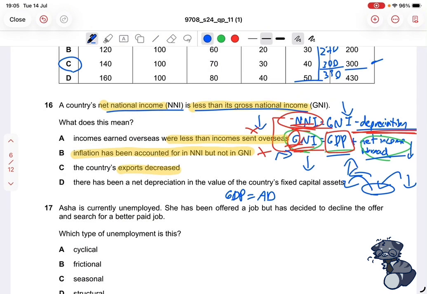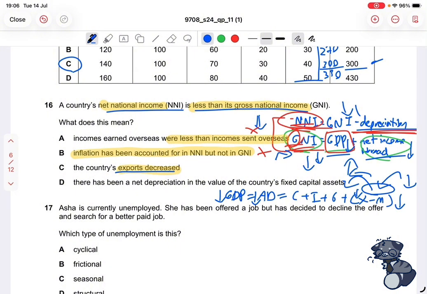And we also know that the components of aggregate demand include consumption, investment, government spending, and net exports, which means exports minus imports. So it says that the country's exports have decreased. Therefore, if the exports decrease, then the net exports will also decrease. That means aggregate demand will also decrease. GDP will also decrease because they are equal to each other. So if GDP decreases, GNI will also decrease. Then it decreases here and decreases here too.